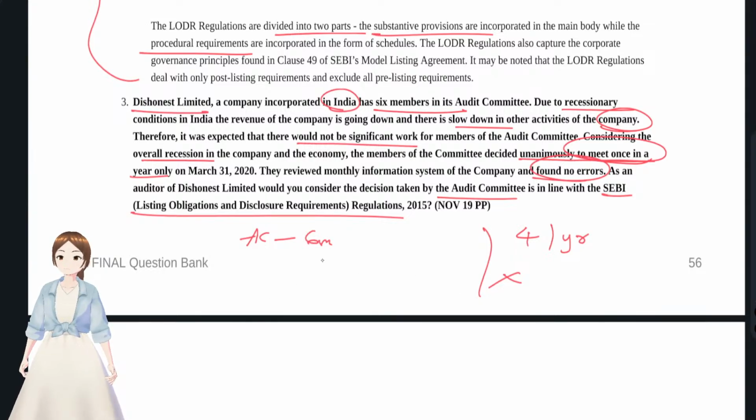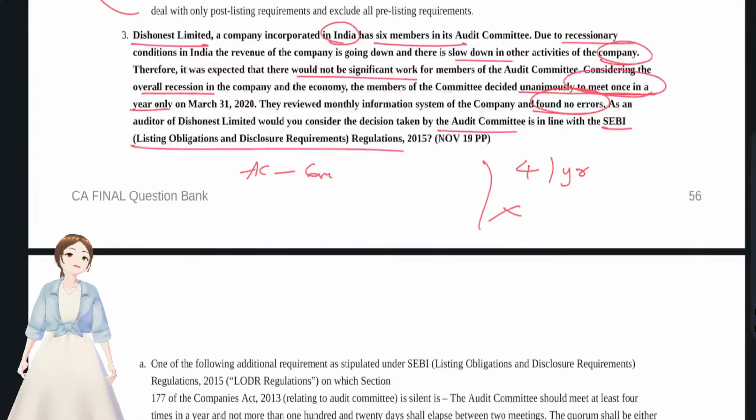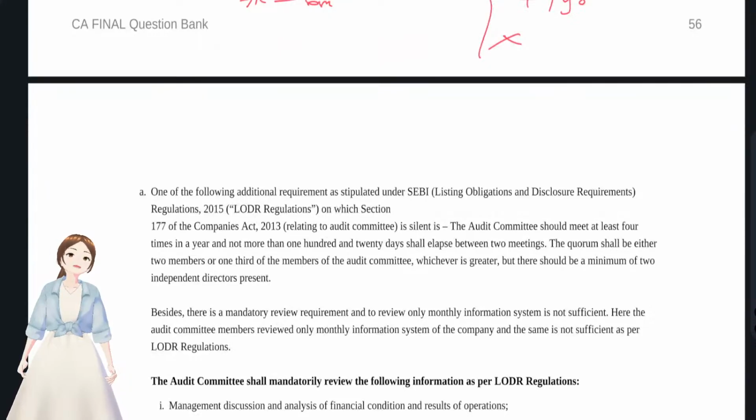See, first of all, we have to write all the provisions with regards to the meeting. Since they are talking about the meetings, they have to meet at least 4 times in a year, and the maximum gap should be 120 days. There should not be more than 120 days gap between two meetings. And we also have to discuss the quorum for that.